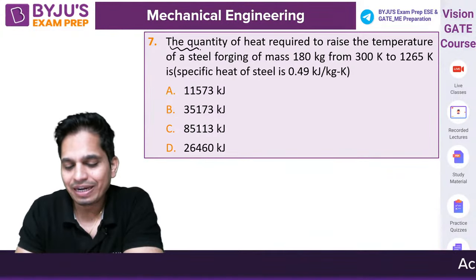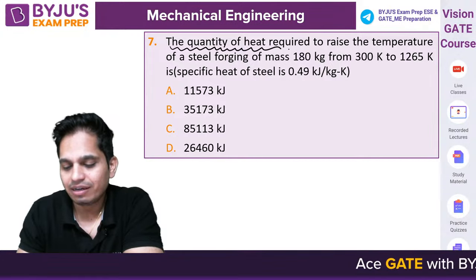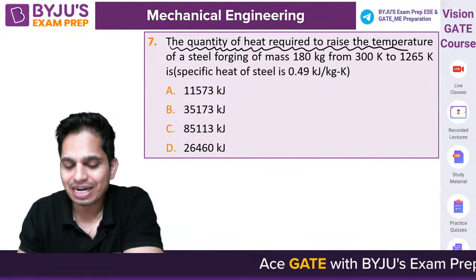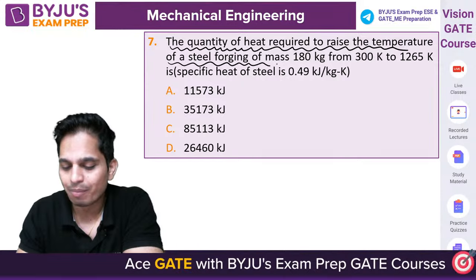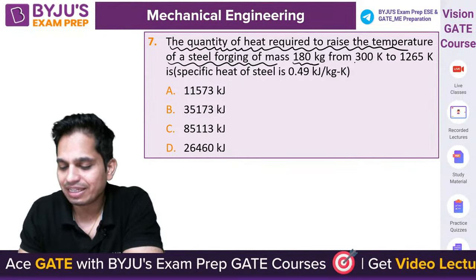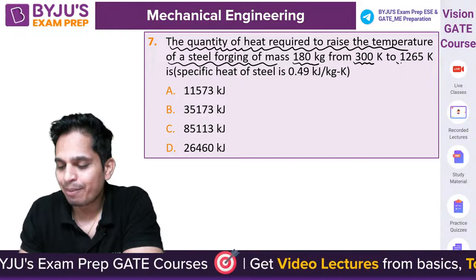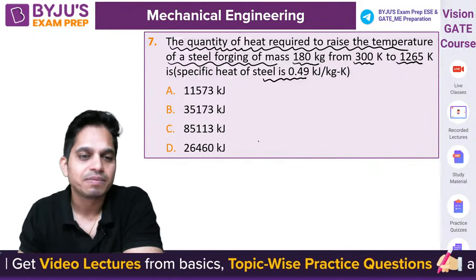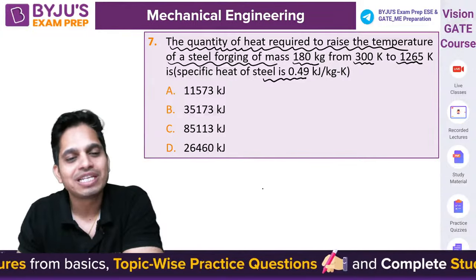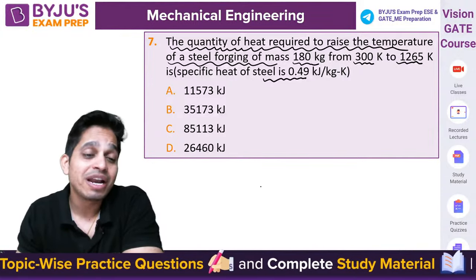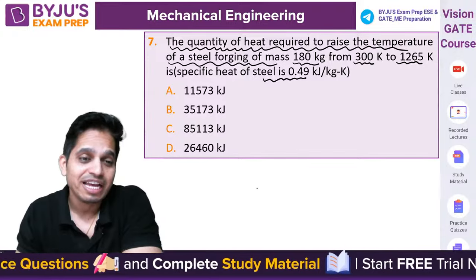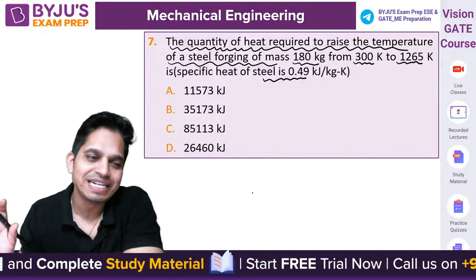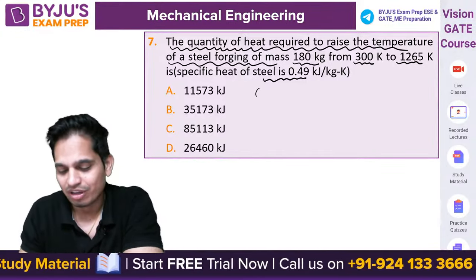The quantity of heat required to raise the temperature of a steel forging of mass 180 kg. Initial temperature is this, final temperature is this, specific heat is given. If you are studying thermodynamics, you can't get a question easier than this. If you have a numerical question, it cannot get easier than this. Okay, chalo.